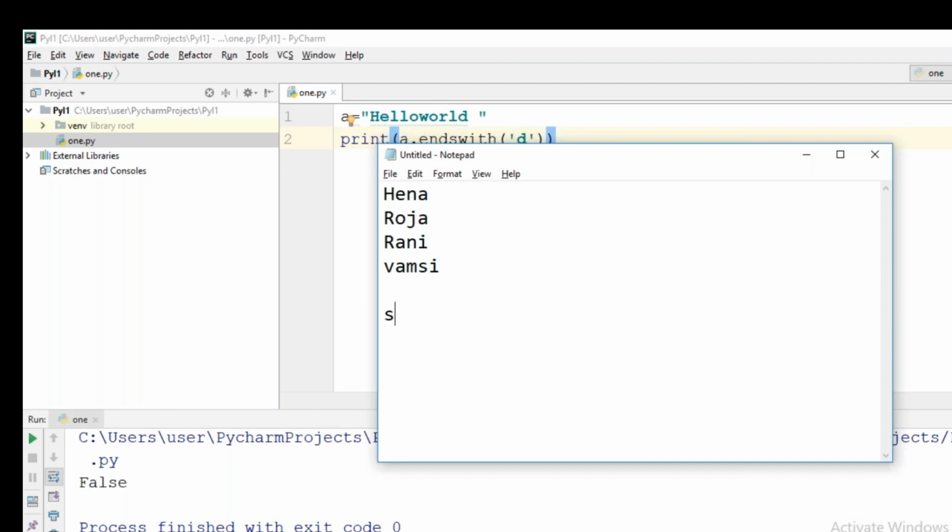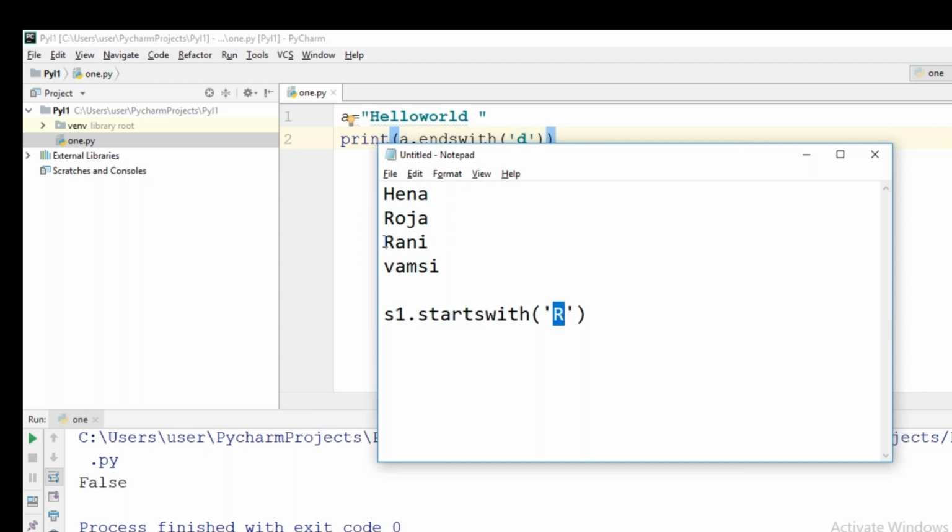Actually, I will be putting Hina into the S1 variable, and I will be applying starts with function. What is S1 initially? S1 is Hina. Hina is starting with R, no, right? So I will not consider this. Now I will put Roja into S1, and I am applying starts with R Boolean function. So yes, it will be giving true for me.